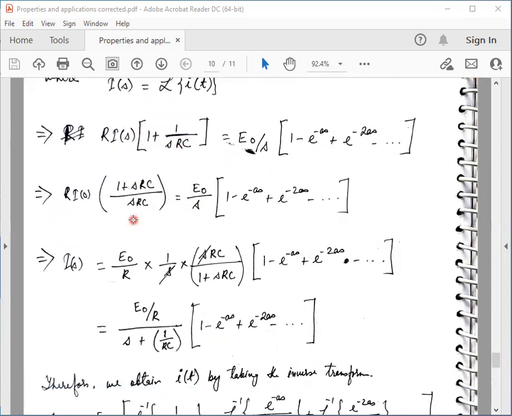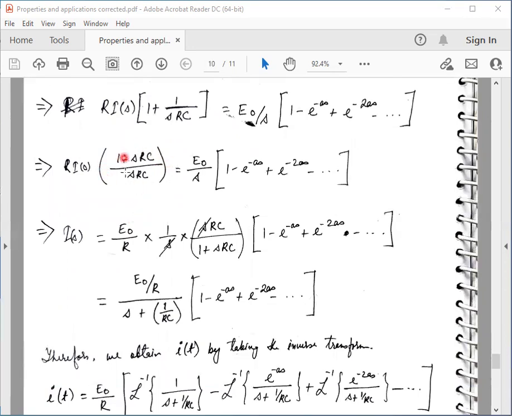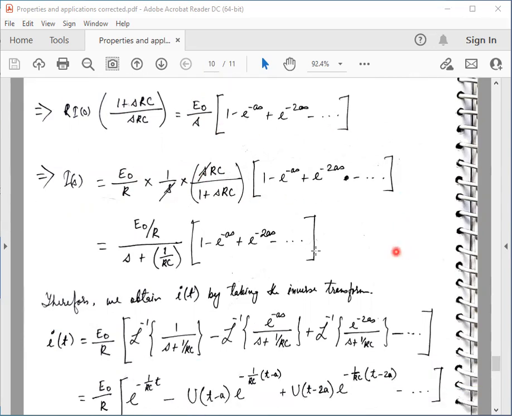Then I take this term towards the right, and also divide by R. So E0 becomes E0 divided by R, and I have a factor 1 by S here. Then this becomes SRC divided by 1 plus SRC. This S cancels with this S. All other terms remain unchanged.